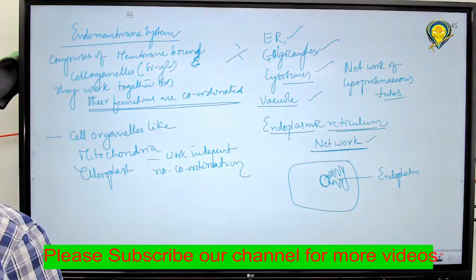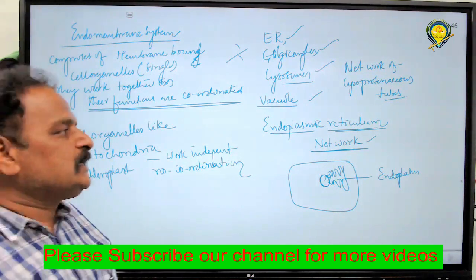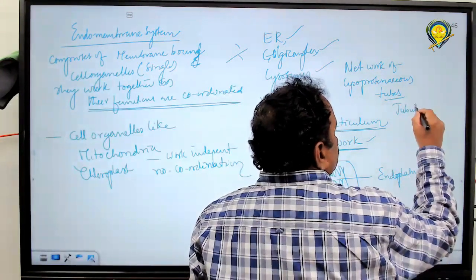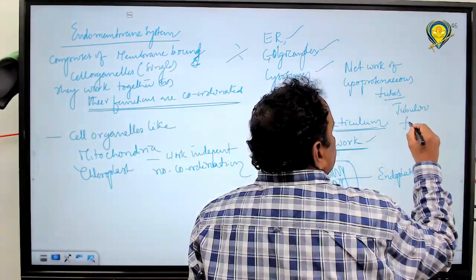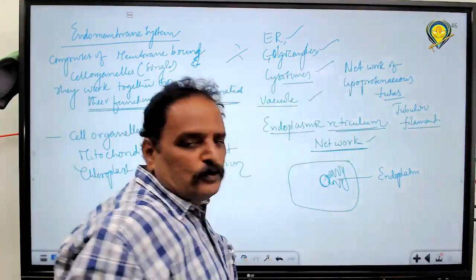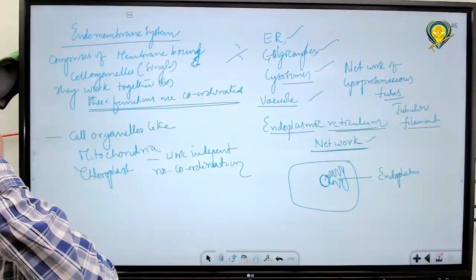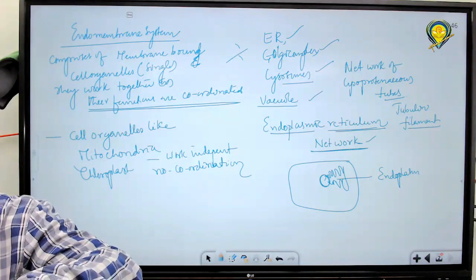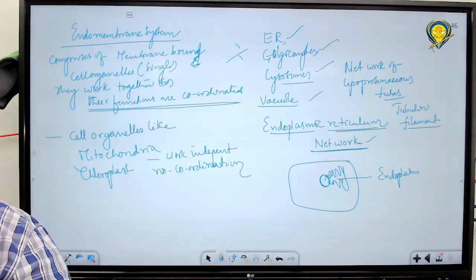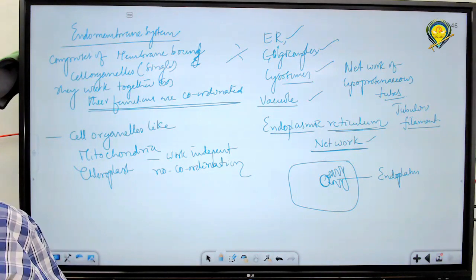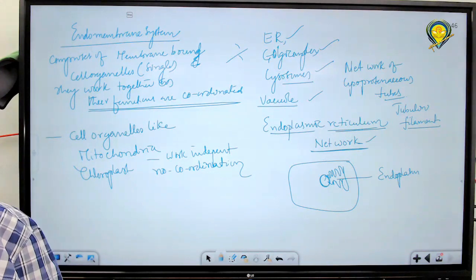That is called the endoplasmic reticulum. These tubules are made up of proteins like tubulins and filaments, microtubules and microfilaments in the structure of the endoplasmic reticulum. It is a tubular network present in the cytoplasm. That is what we call the endoplasmic reticulum.